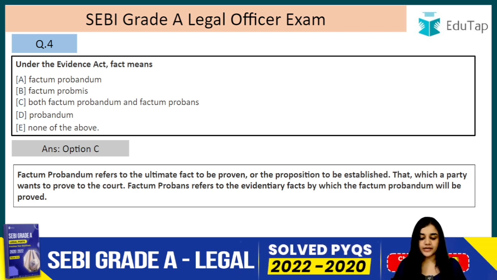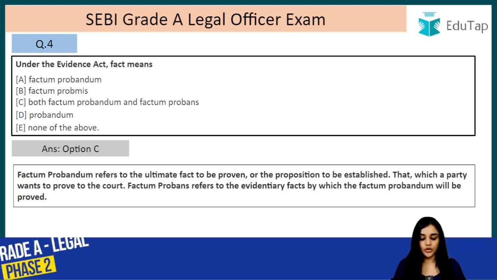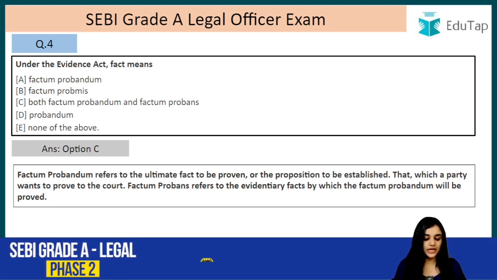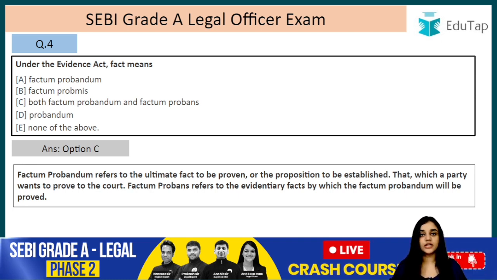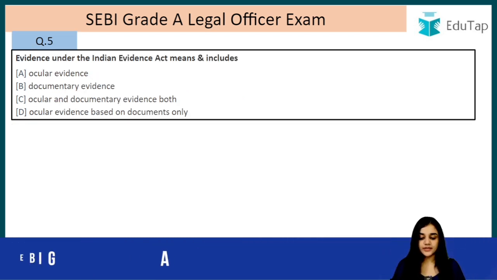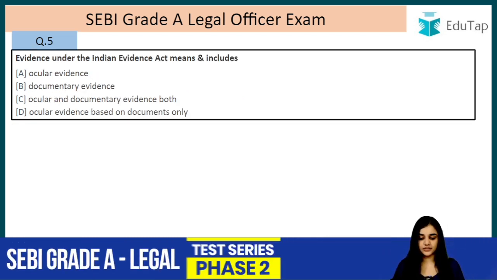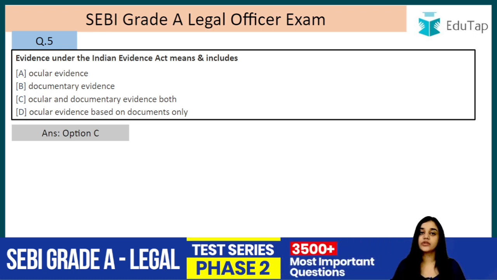Let's read this. Factum probandum refers to the ultimate fact to be proven or the proposition to be established, that which a party wants to prove to the court. Factum probans refers to the evidentiary facts by which the factum probandum will be proved, right? So this is an important question. Please make sure that you know this. Question number 5. Evidence under the Indian Evidence Act means and includes. So the answer to this question is C, ocular and documentary evidence both.